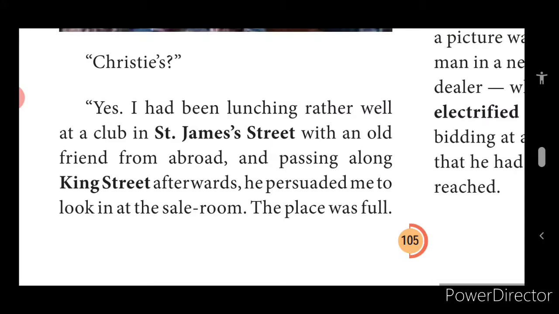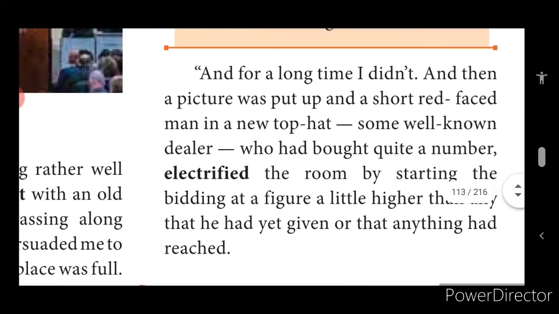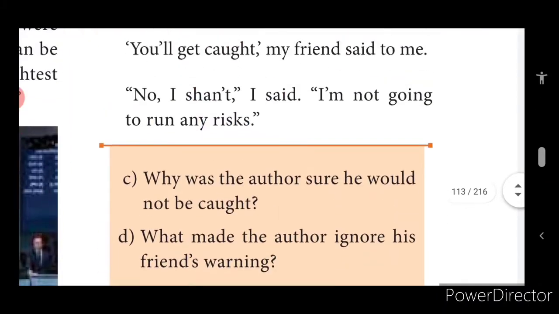As they were passing along King Street, the name of a street there, his friend persuaded the narrator to look in at the sales room. Some auction was going on there, and his friend asked him to just look in. The place was fully occupied. It was crowded.